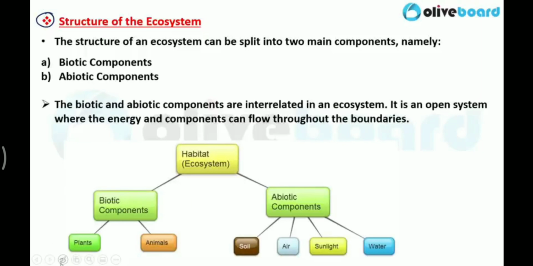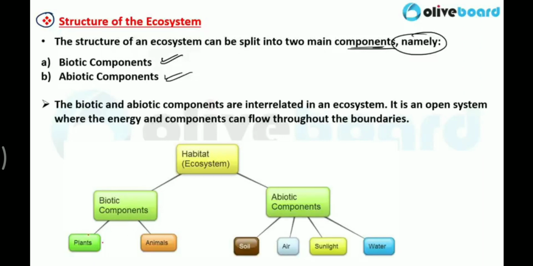Next, now we will discuss what is the structure of the ecosystem. The structure of an ecosystem can be split into two main components. First one is biotic component and second one is abiotic component. Clear? So the structure of an ecosystem is divided into two main components.